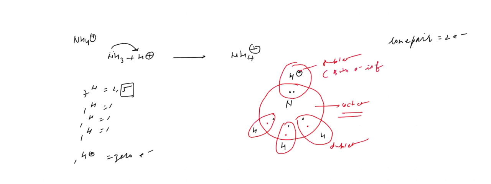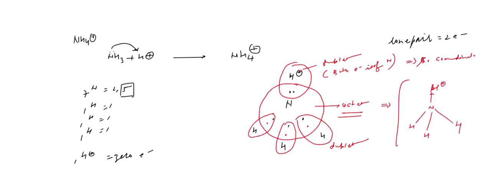So coordinate bond. So here you see, this is the nitrogen, here is the coordinate bond to hydrogen plus, H plus. The remaining are pure covalent bonds. There is no problem. Can you understand this? Yes, sir.